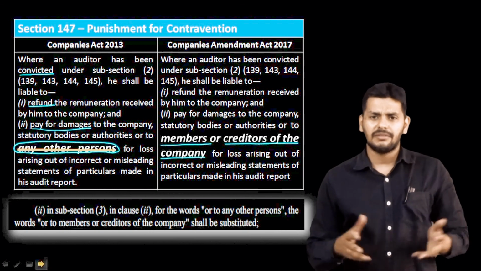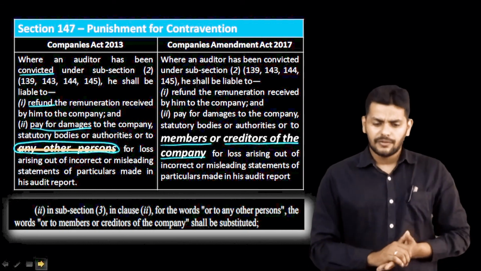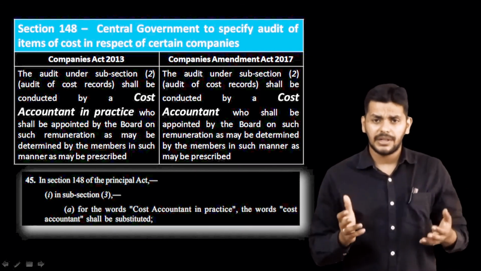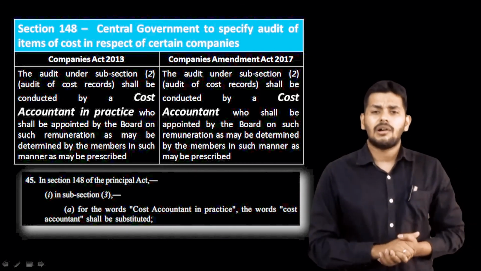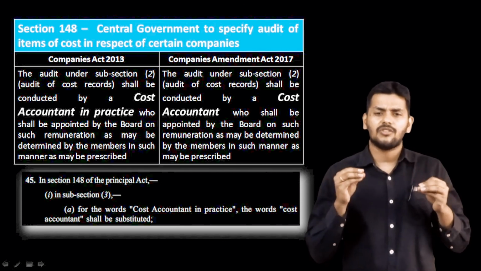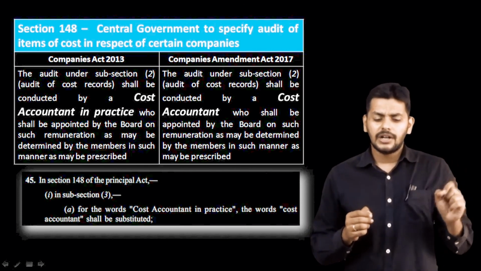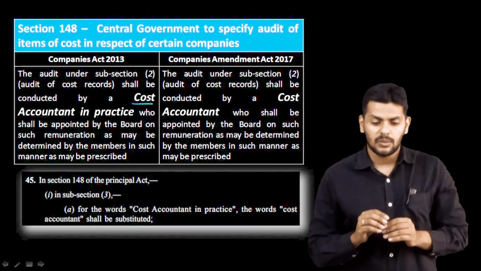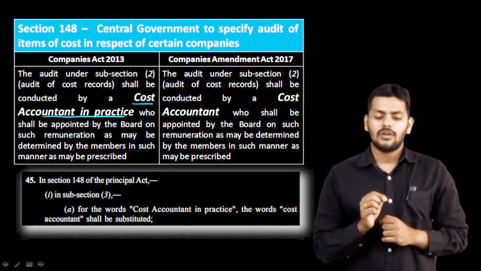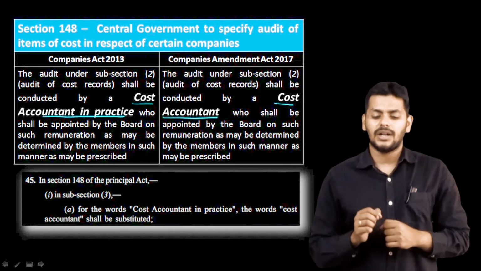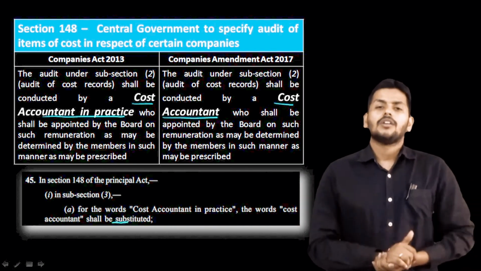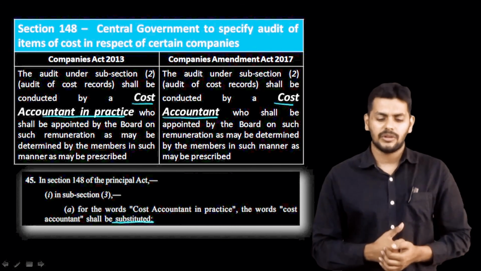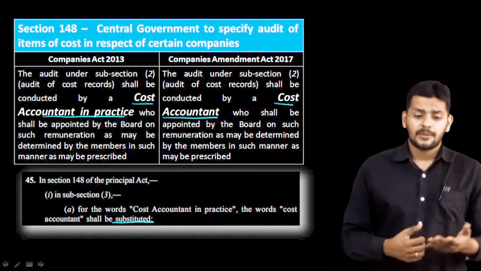Moving up next, last thing which I already discussed with you. Section 148, central government to specify about maintaining the cost records in respect of certain companies. Regulatory, non-regulatory, all the text is there in 148. Now what's been the biggest change here? Very, very simple. The words cost accountant in practice have been substituted by the word cost accountant. That's it. That's all. So that the base of the number of people who can do cost audits is widened, nothing more than that. Right guys, so those are the changes.